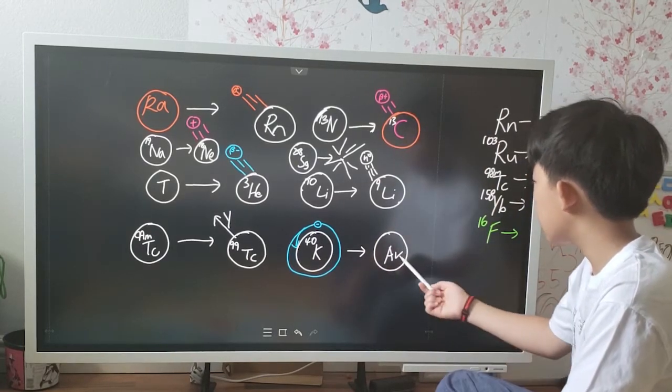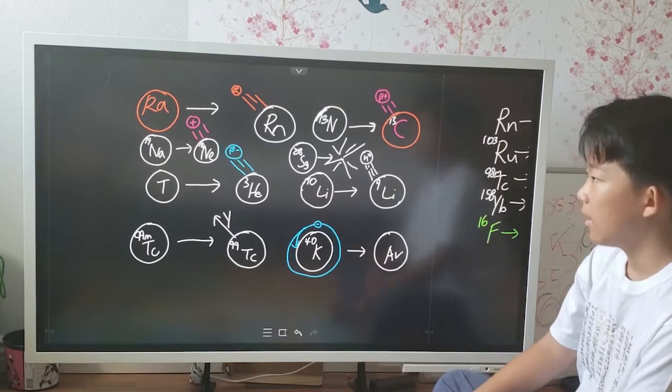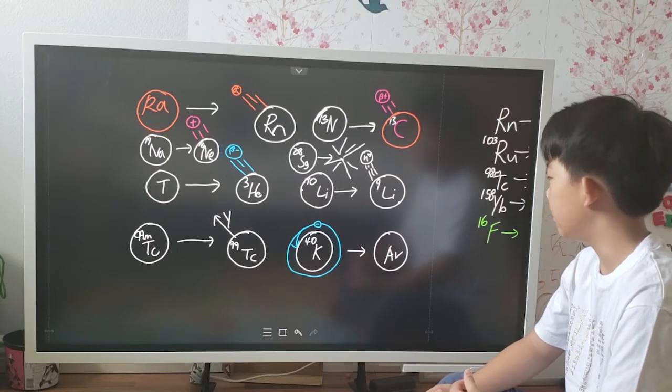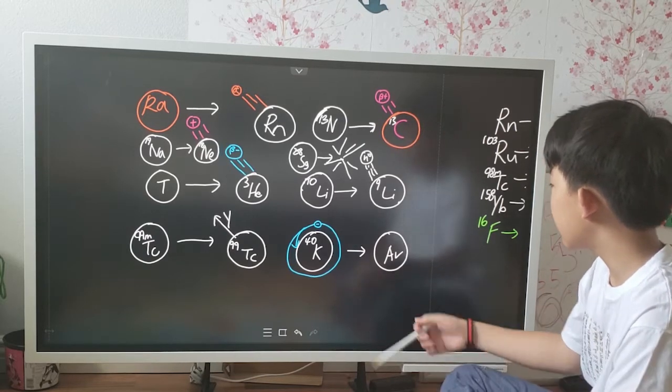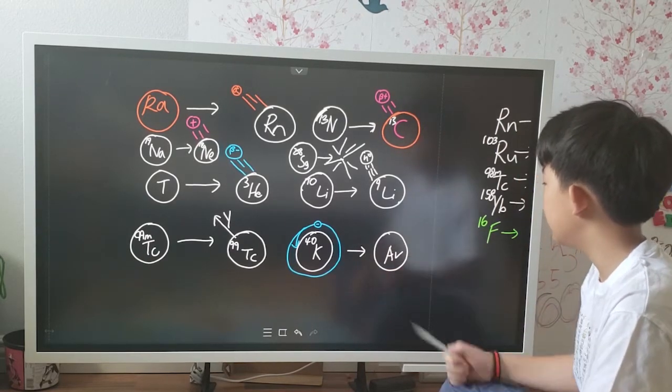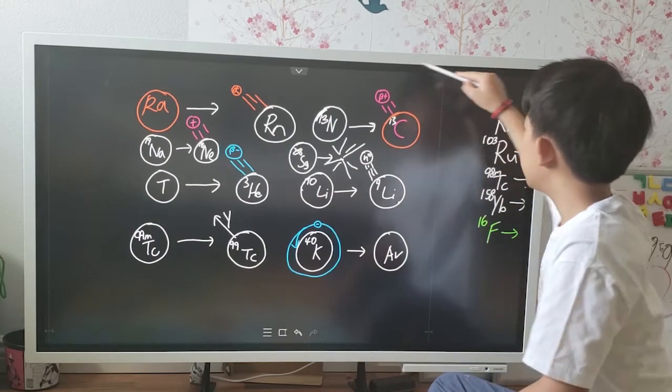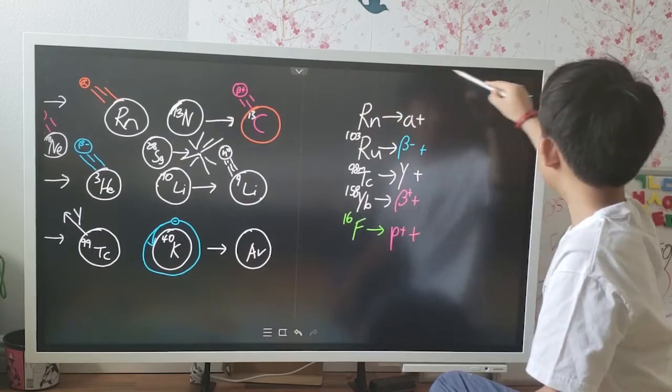In our case, argon will be the one. Now, this is why argon's presence in the atmosphere is increasing, and the cycle of potassium-40 decay ends here, because argon is stable. Next, we'll see writing equations for radioactive decay.